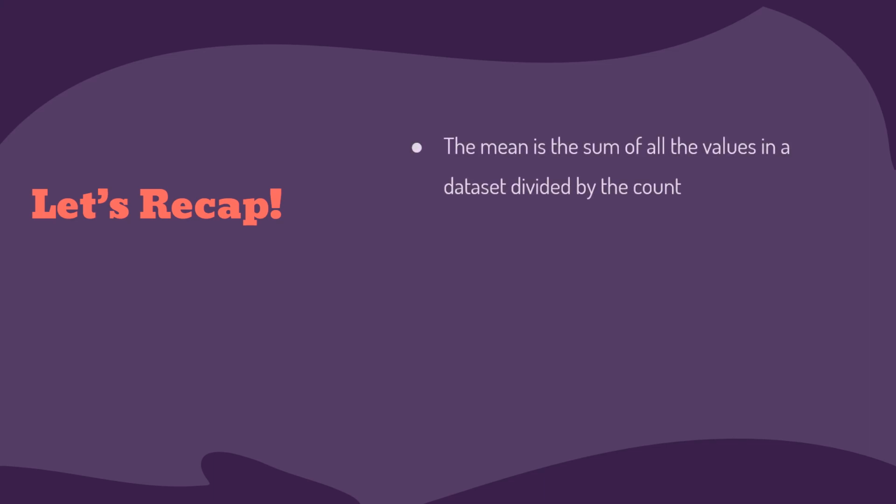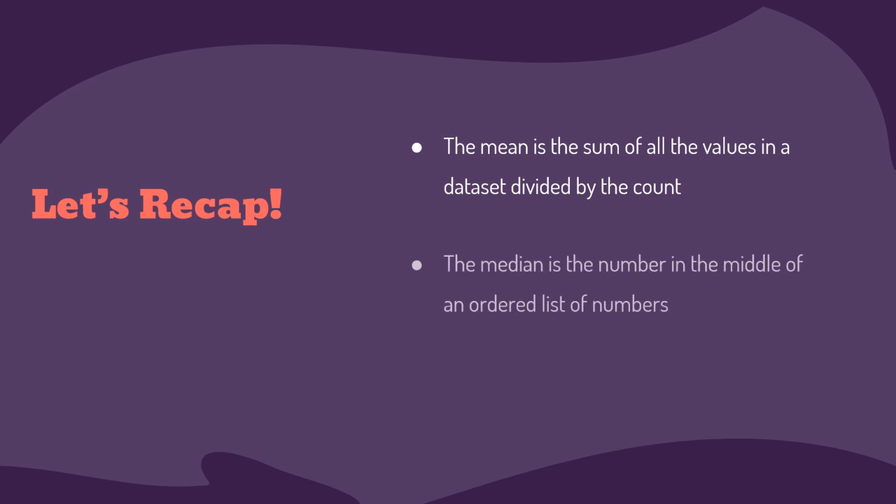Now let's recap. We found the mean by adding up all the values, then dividing by the amount of values. We found the median by putting a list of numbers in ascending or descending order and choosing the one in the middle. If there is an even number of values in the list, we can add the two numbers in the middle and divide by 2 to get the median. And we found the mode by choosing the value that appeared the most. In some cases, we had more than one mode for our dataset.